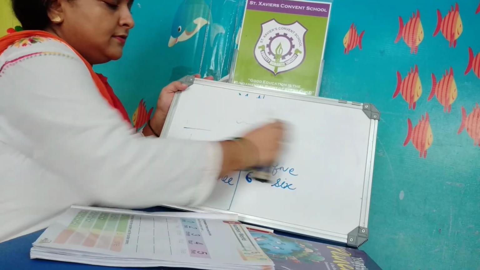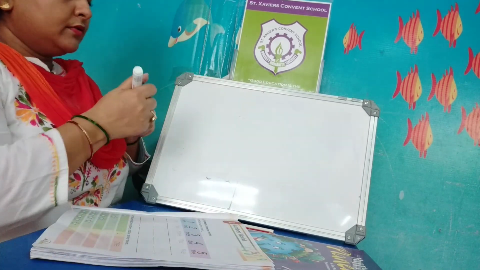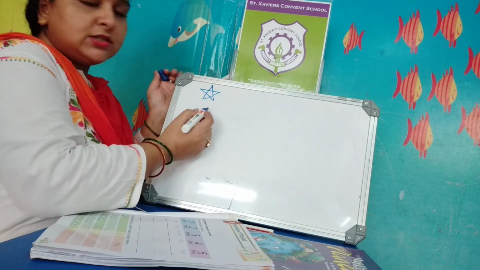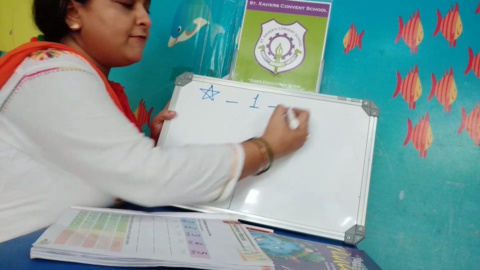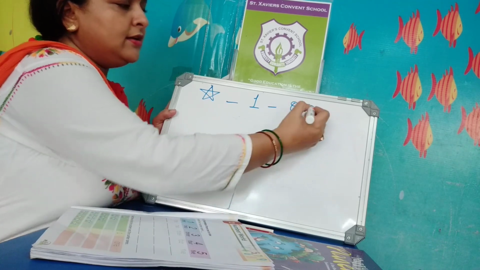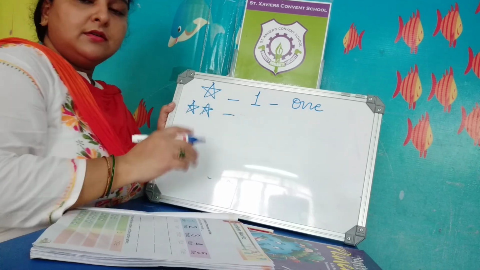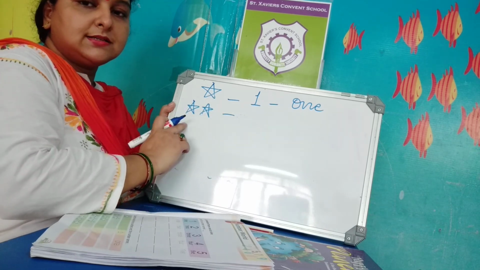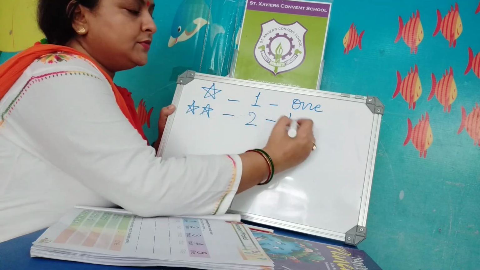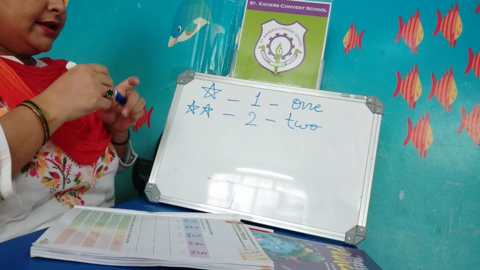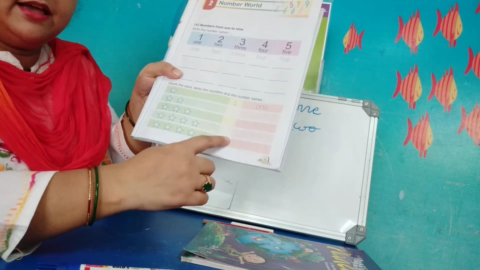I am giving you one example of how you will write in your book. How many stars are here? It is 1 star. Then you will write number 1 and the number name of 1. Number name of 1 is ONE. And these are 2 stars, so you will count these stars. These are 2 stars. You will write the number 2, then the number name. In the same way, you will count the rest of the stars, then write their numbers and number names.